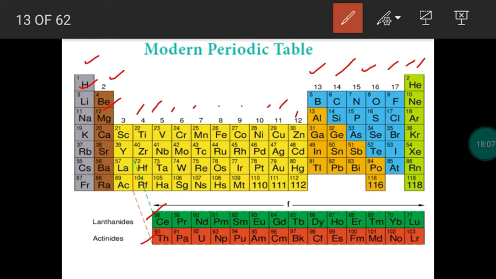Then s and p orbitals are collectively known as normal elements, representative elements, or main group elements. Group number 1, 2, 13, 14, 15, 16, 17, 18. So totally 8 groups of elements. S block and P block, total 8 groups of elements, are collectively known as representative elements, main group elements, or normal elements.